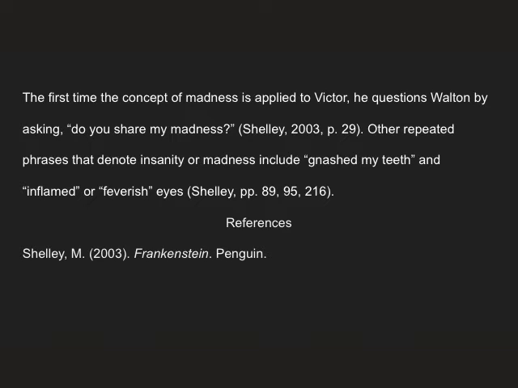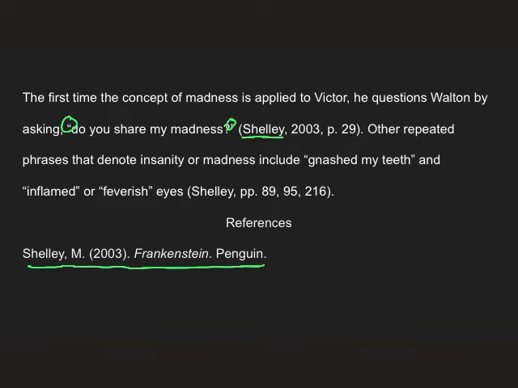We have a reference: Shelley, M., followed by the year, followed by the title in italics because it is a book, followed by the publisher. So our reference, since it's only one, is perfectly perfect. Let's go back to our body text. The first time the concept of madness is applied to Victor, he questions Walton by asking. So we have direct quotations. We don't mention the author's name in the sentence, so that should be the first thing in parentheses, which it is.